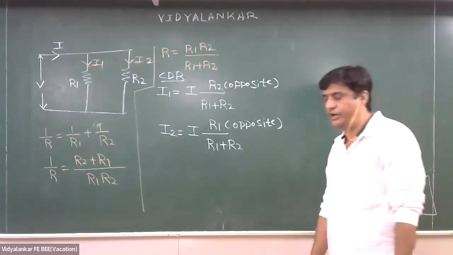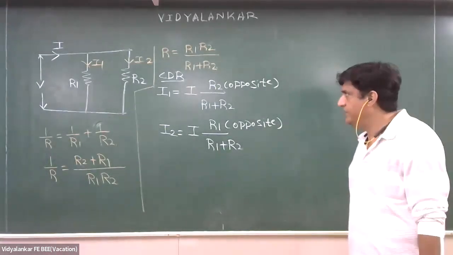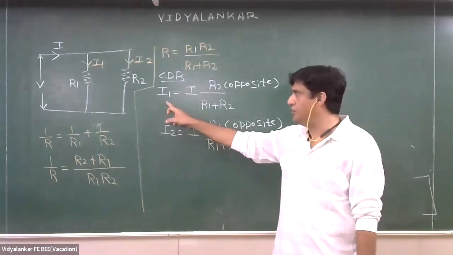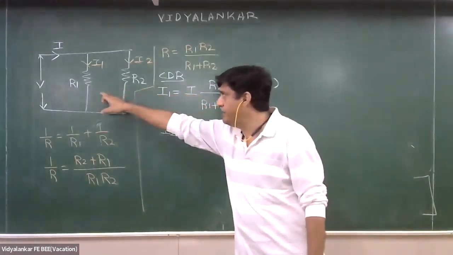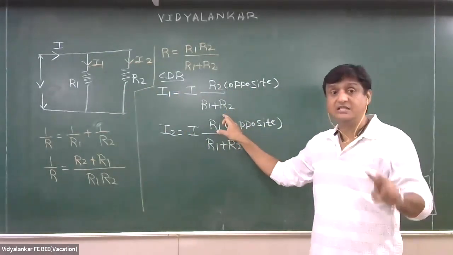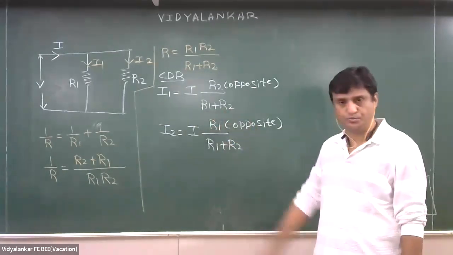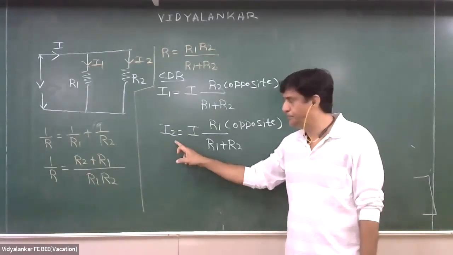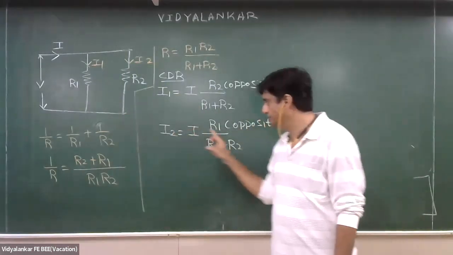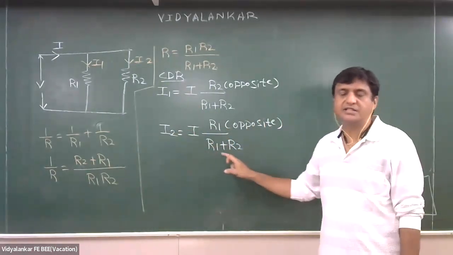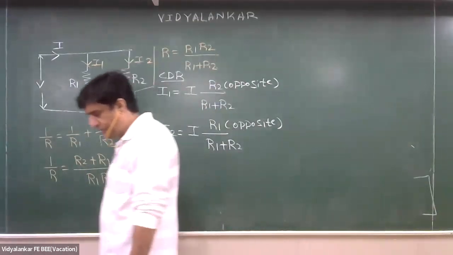Hello, sir. Go ahead, beta. So could you repeat the CDR method? Beta. In CDR, current in one of the parallel branch equal to total current into opposite branch resistance. For I1, R2 is opposite branch divided by sum of two parallel branches resistances R1 plus R2. Similarly, what will be I2? Total current into opposite branch. What will be opposite to branch 2? R1 divided by sum of two parallel branches. Understood, beta? Yes, sir. Good, beta. Good. Go ahead.